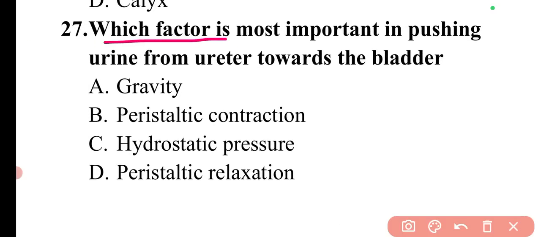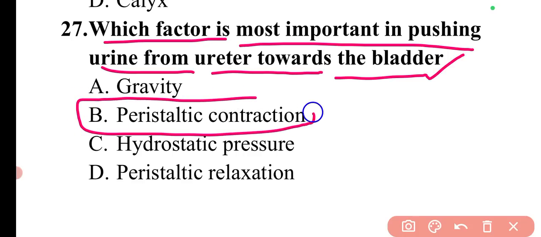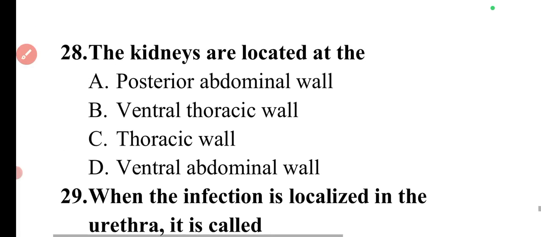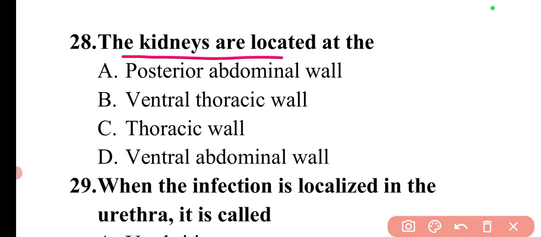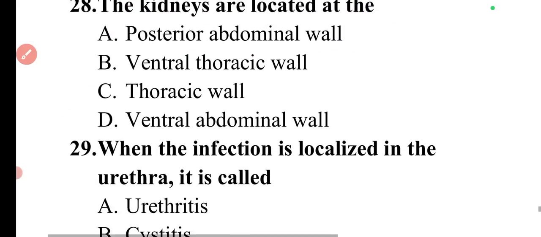Next question is, which factor is most important in pushing urine from the ureter towards the bladder? The factor which is most important in pushing the urine from the ureter towards the bladder is peristaltic contraction. So here option B will be the correct answer. Next question is, the kidneys are located at the... basically kidneys are located at the posterior abdominal wall. So here option A will be the correct answer.